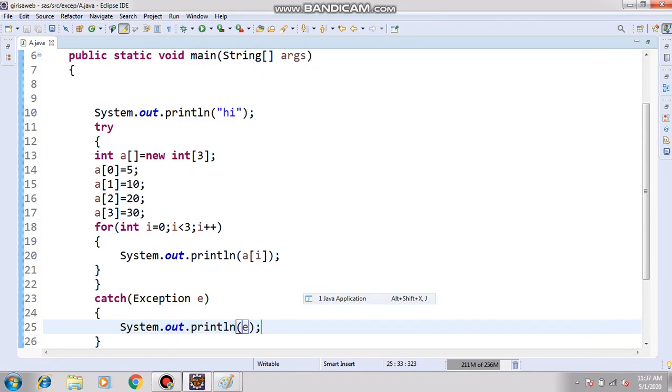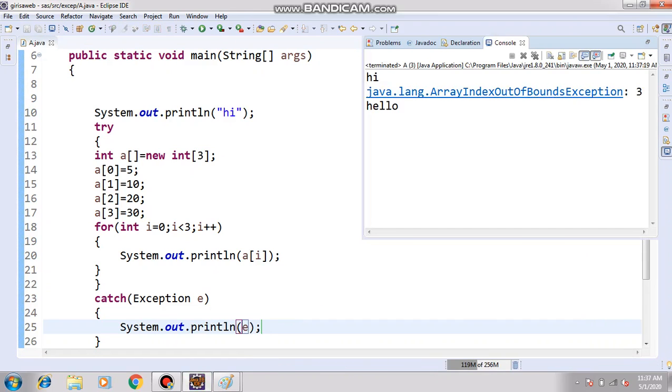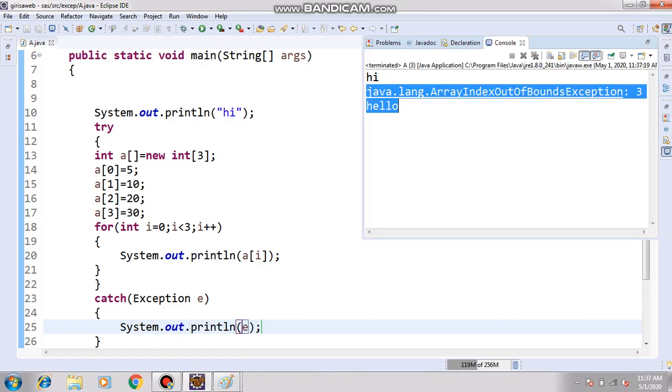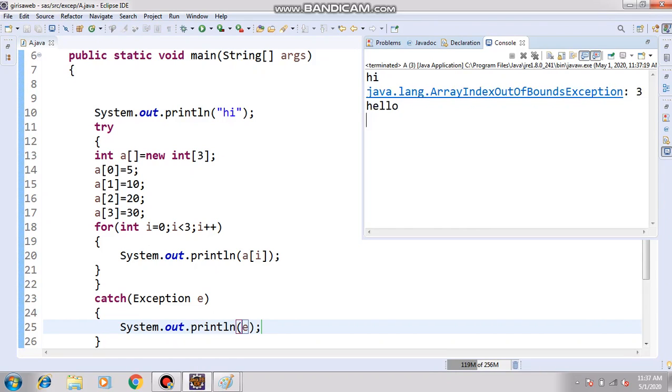Now see what happened. I printed. Wherever the exception occurred, at that particular time it is going to handle that exception, and the program execution continues normally. So this is the way to handle that particular exception.